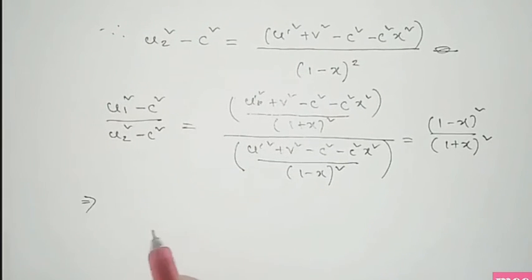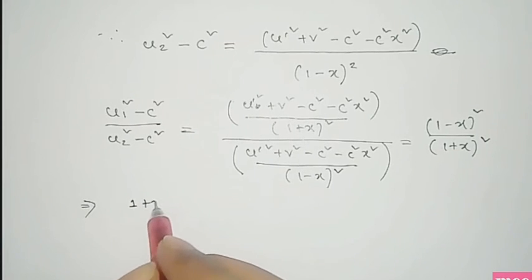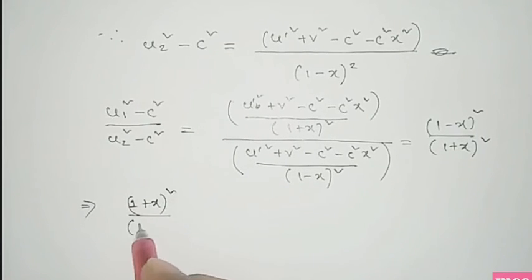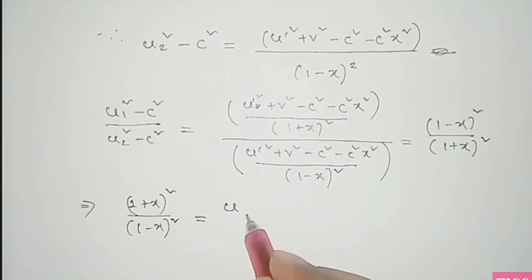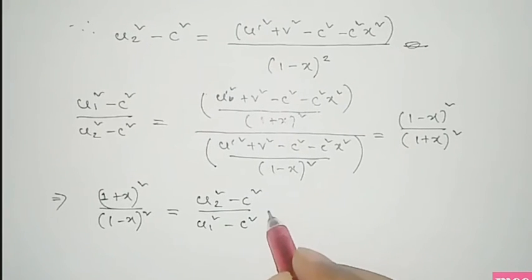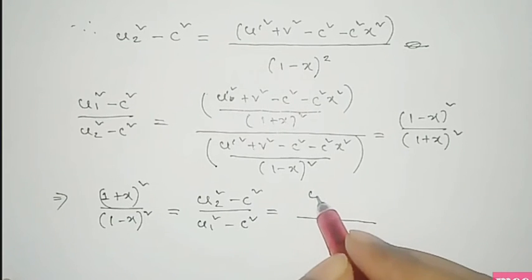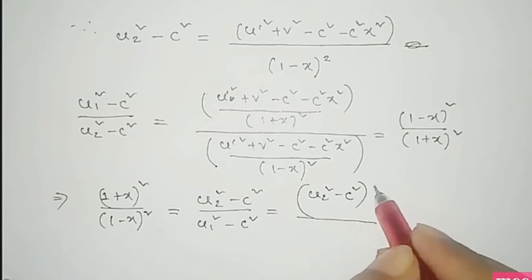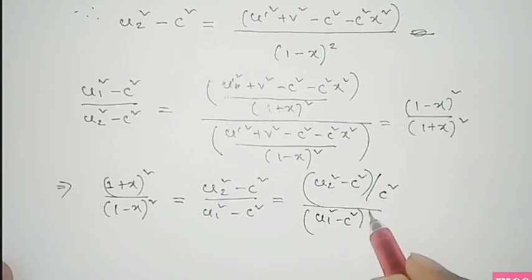Now if we take the inverse of this term, we get (1 plus x) whole square by (1 minus x) whole square equal to (u2 square minus c square) by (u1 square minus c square).